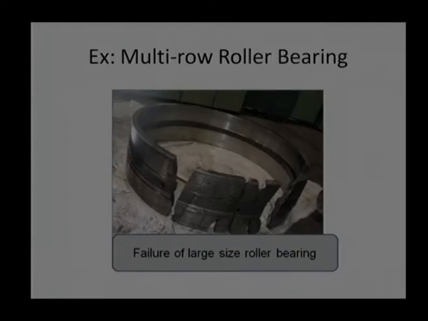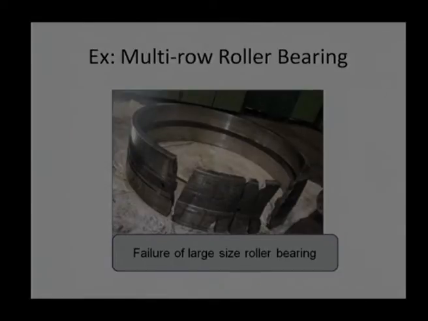Let us take another example. This multi-row roller bearing is a four-row roller bearing, and I am showing only the figure of the outer ring, where cracking happened under severe operating conditions. You can see there are deep cracks, through and through cracks. Now, these cracks happen if we do not mount the bearing properly. So, this bearing failed because of improper mounting.